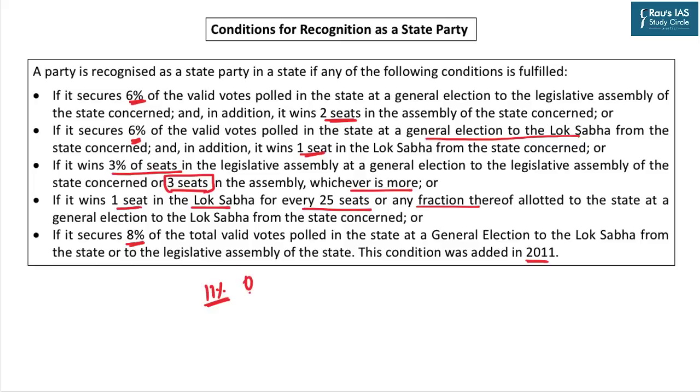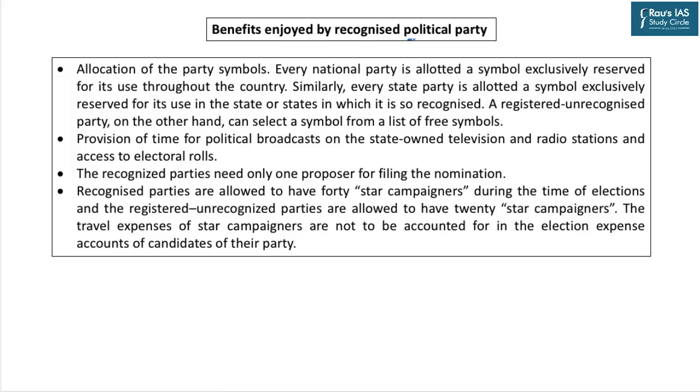So it may happen that despite securing a substantial percentage of votes, those votes may not translate into actual seats. So if a party secures 8% of total valid votes, either in the assembly election or in the general election to Lok Sabha, still it will be recognized as a state party regardless of the number of seats being secured by the party.